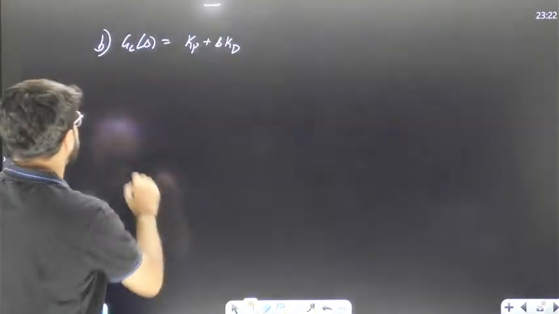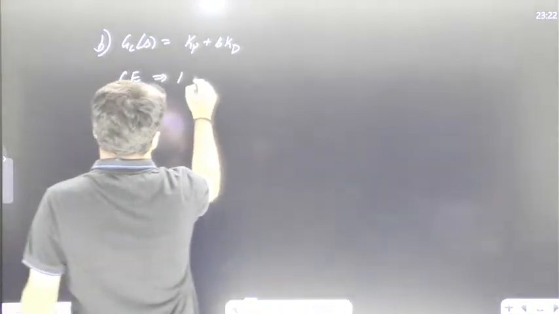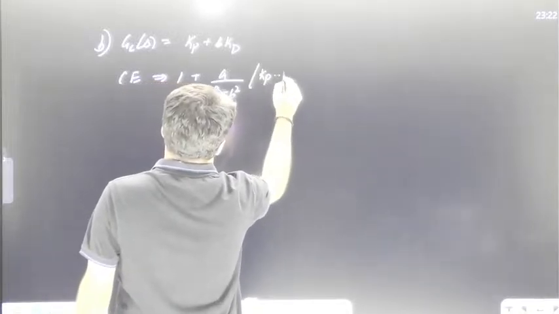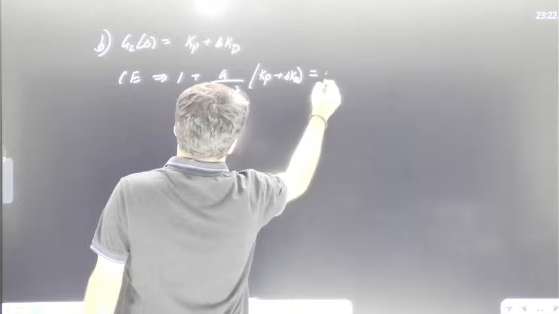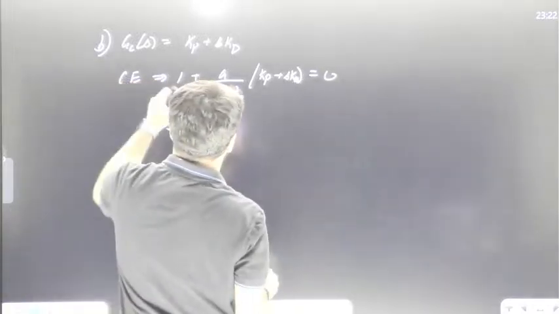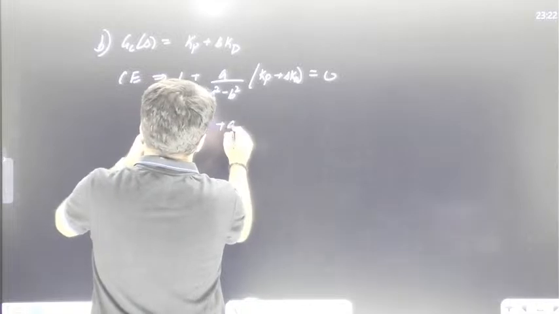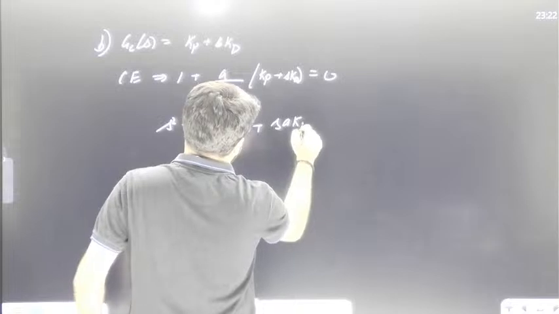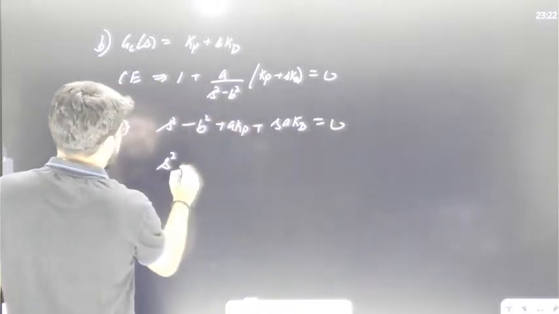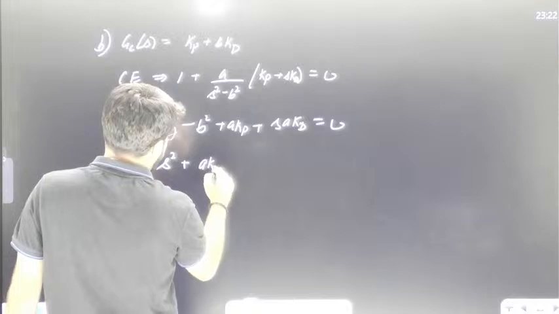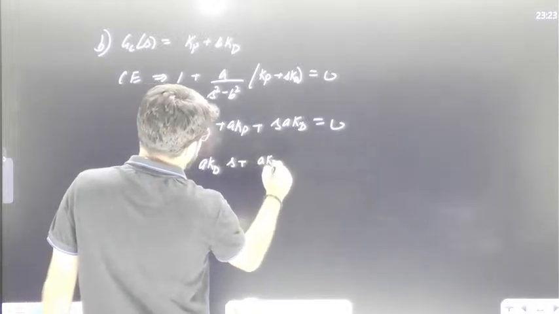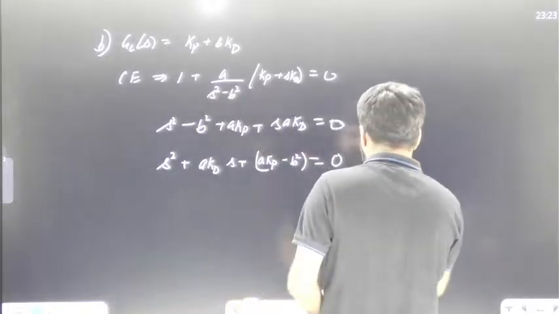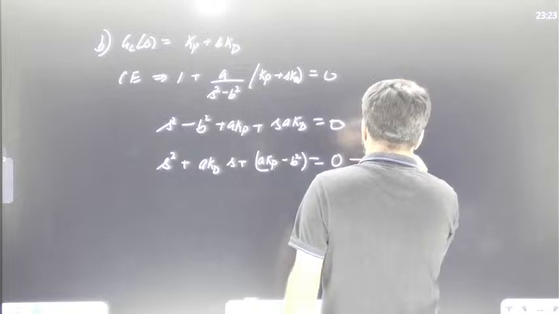The characteristic equation should become 1 plus A upon S square minus B square, cascaded with Kp plus S Kd, equal to 0. So solving it, it is going to be S square minus B square plus A Kp plus A S Kd equal to 0. This can be rearranged as S square plus A Kd S plus A Kp minus B square. Now this can stabilize, of course with some condition.